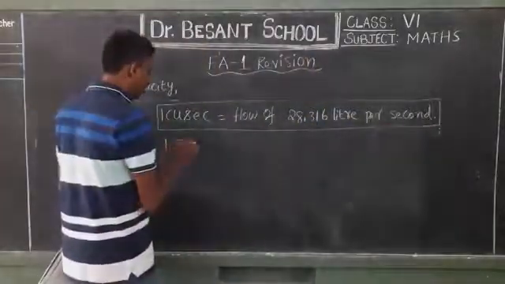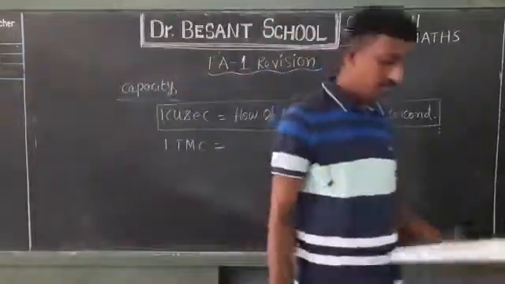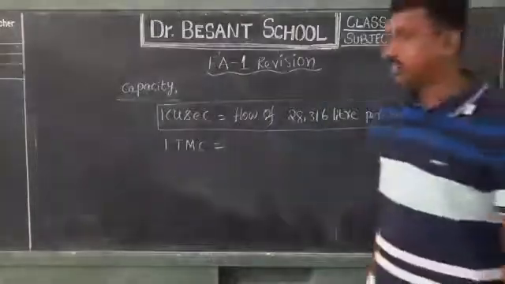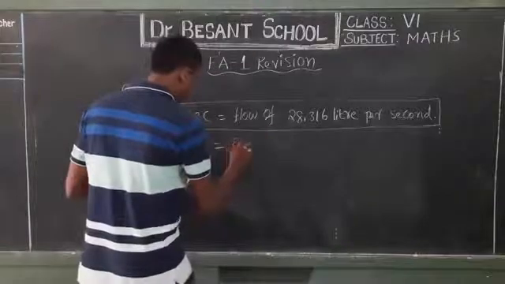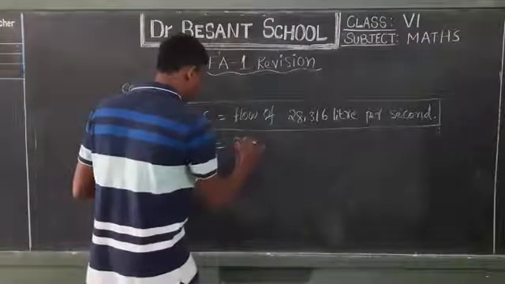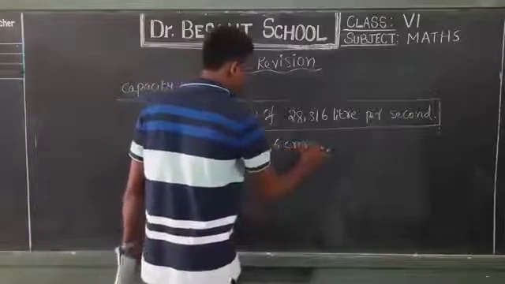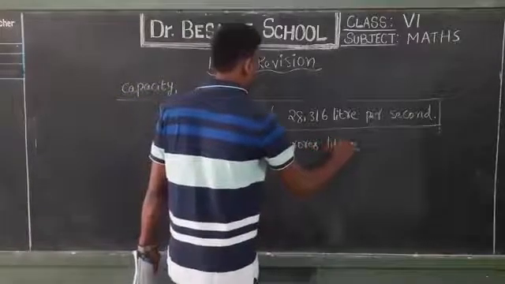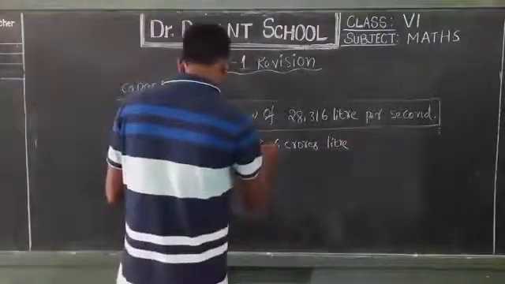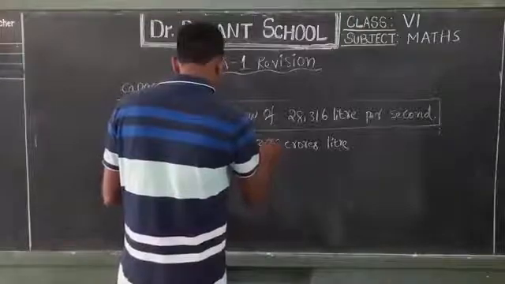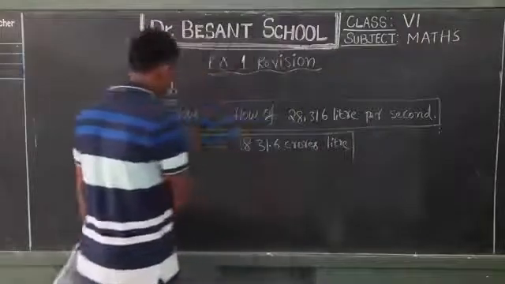The same way we have TMC, 1000 million cubic feet. So 1 TMC we can write in different units. First I will write in the Indian system of numeration: 2831.6 crore liters.